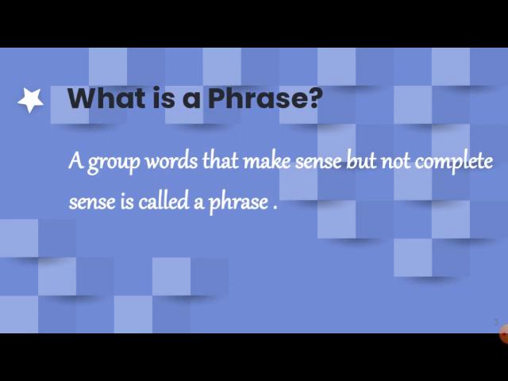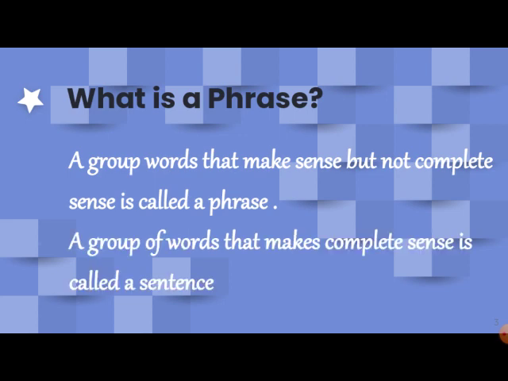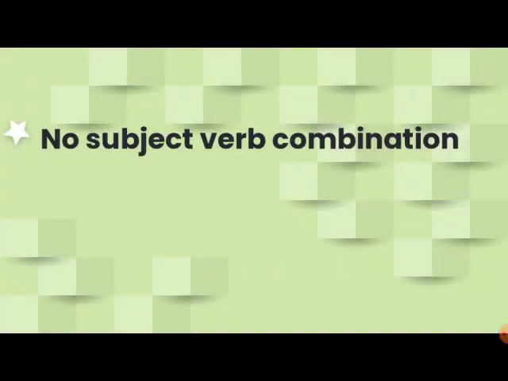We have already learned in the first chapter that a group of words that makes complete sense is called a sentence. To make a complete sentence, dear children, we need a subject, an action word and a group of words. But a phrase does not have a subject, does not have a verb. It is just a group of words. But those group of words make sense, but it will not make a complete sentence. So, we can say a phrase is no subject verb combination.